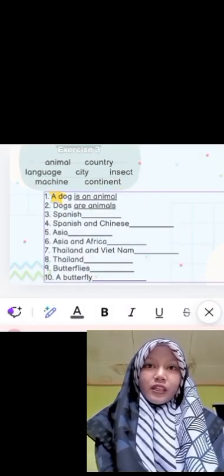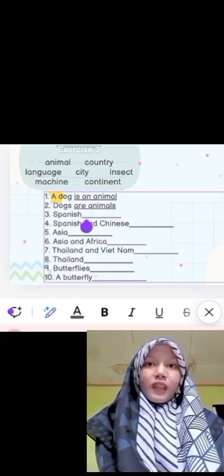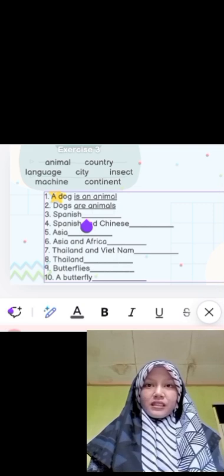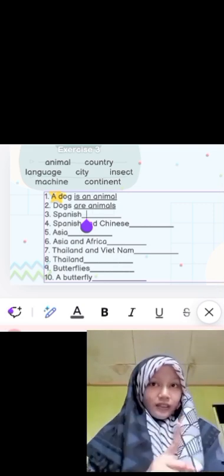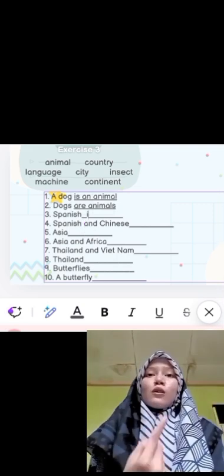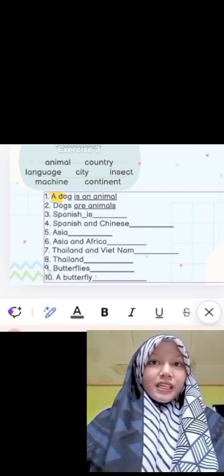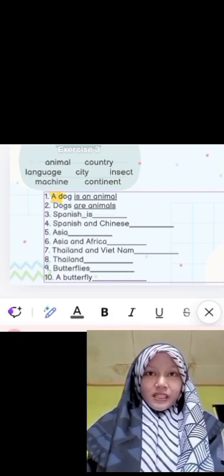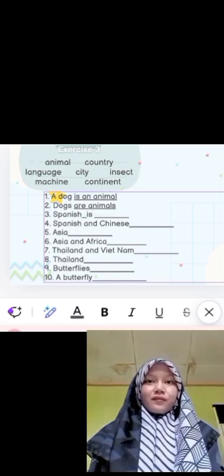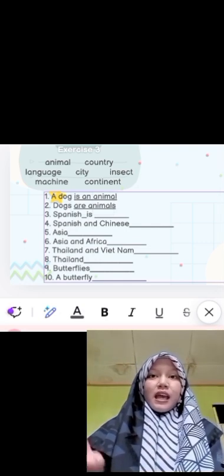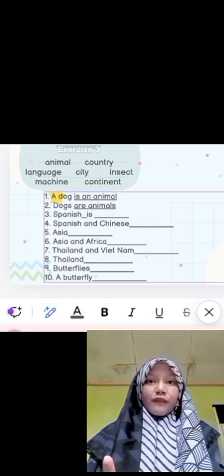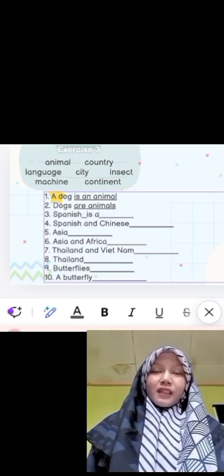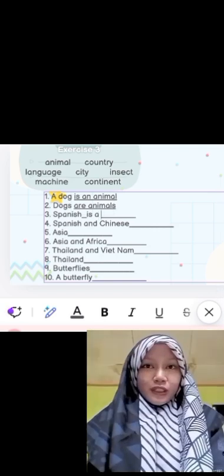The third, Spanish. It is just one, right? So the to be is is. Spanish is, because Spanish is just one, so we have to put is. Spanish is a language.